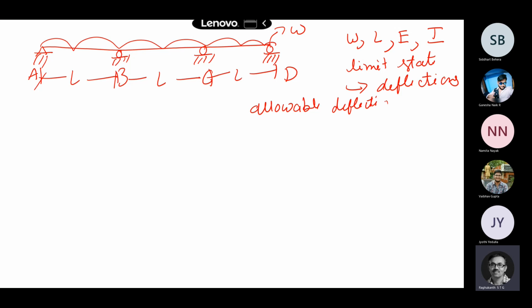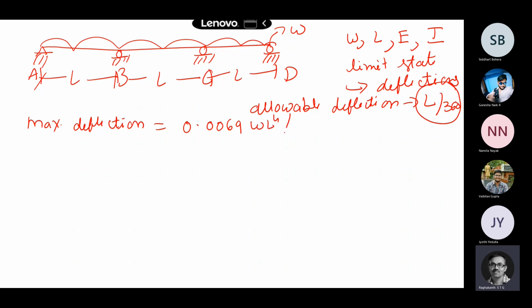So from some code or whatever, this is L by 360. This is the allowable deflection. So we are writing the limit state in terms of deflections itself. Now the maximum deflection, you can calculate using structural analysis. The maximum deflection in the continuous beam turns out to be 0.0069 W L to the power of 4 by EI. So this is the maximum deflection.